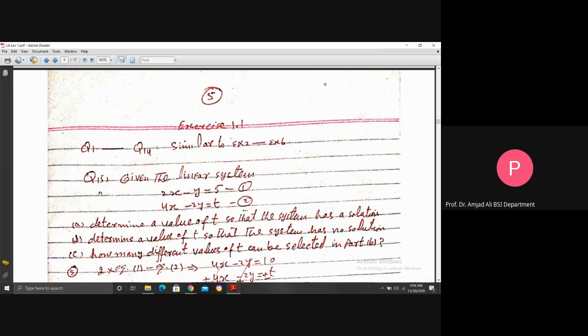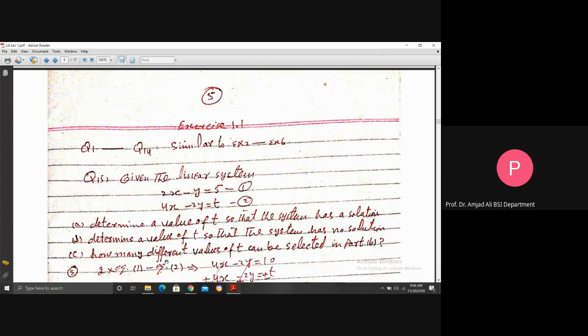Question 15. Given the linear system, 2x minus y is 5, 4x minus 2y is t. These are two given systems. Now, here some questions are asked. A part, determine a value of t so that the system has a solution. B part, determine a value of t so that the system has no solution. C part, how many different values of t can be selected in part B?